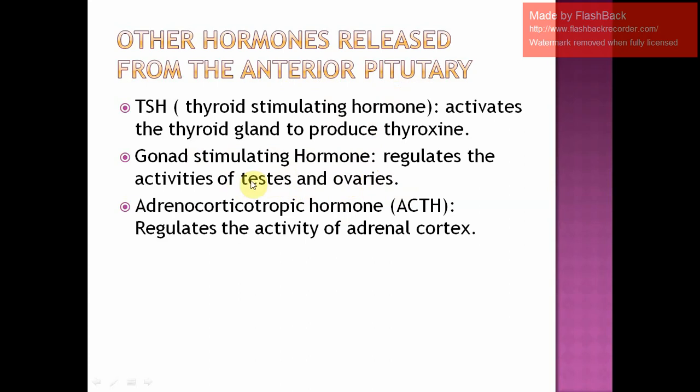And you know that the testis and ovaries will then lead to the production of their respective hormones. Testis will produce testosterone and ovaries will produce estrogen and progesterone, which we will study in our reproductive system. Okay, moving on to the next hormone that is produced by our anterior pituitary is adrenocorticotropic hormone.